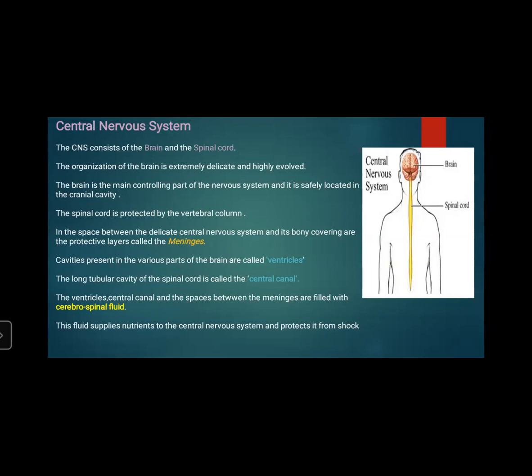The cavities in the various parts of the brain are called ventricles, and the long tubular cavity of the spinal cord is called the central canal. The ventricles, central canal, and spaces between the meninges are filled with cerebrospinal fluid. This fluid supplies nutrients to the central nervous system and protects it from shock.